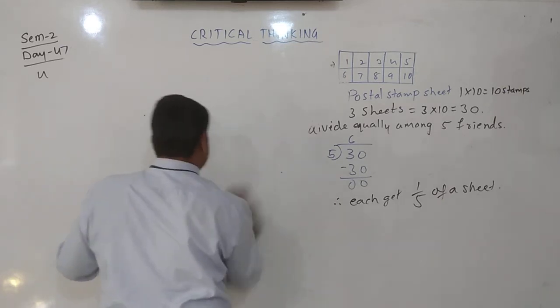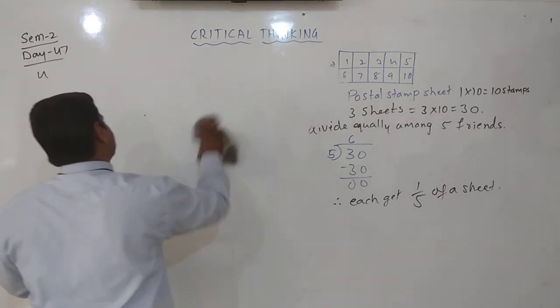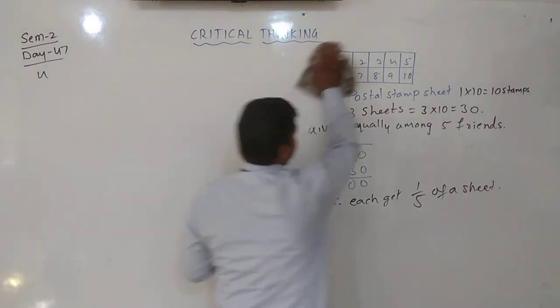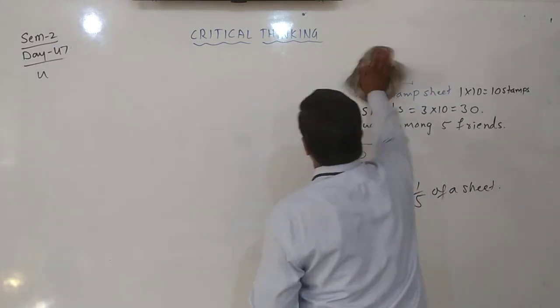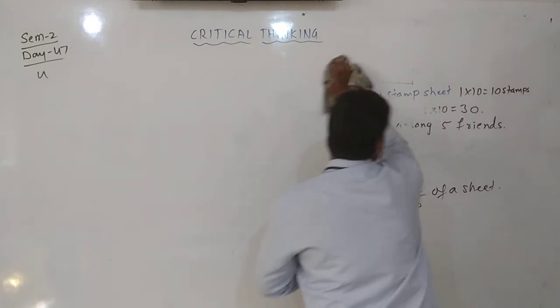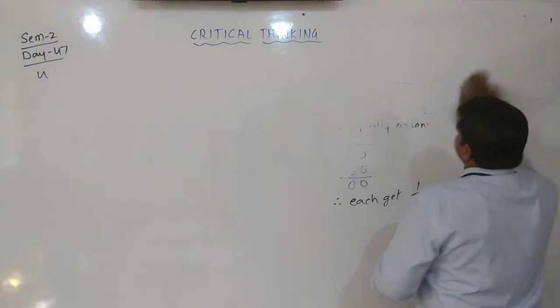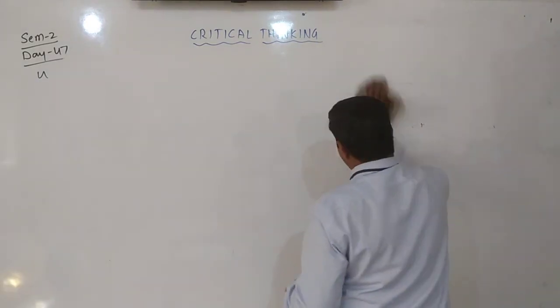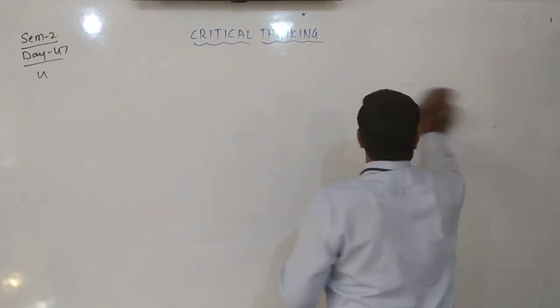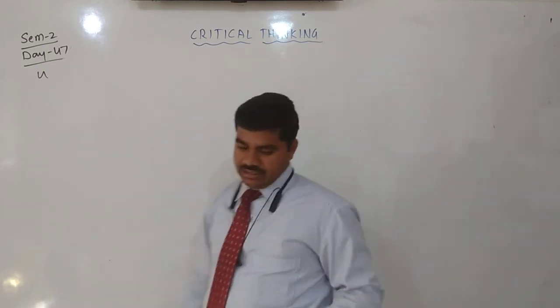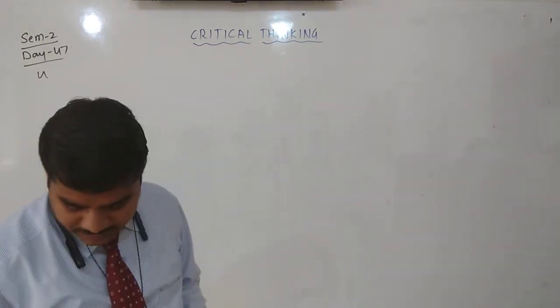With this, your second term syllabus is finished. After these two questions, if you get any doubt about these, you can give a call to me. In the next videos we will solve the revisions: addition, multiplication, division, everything.